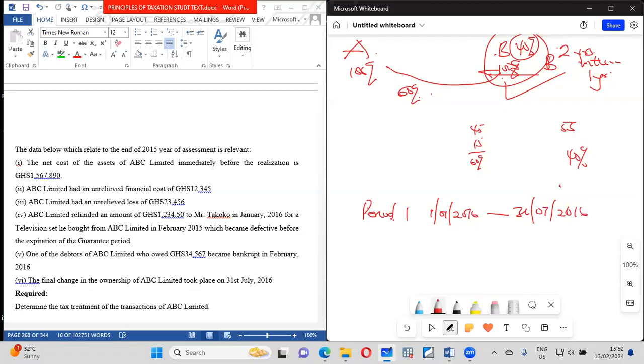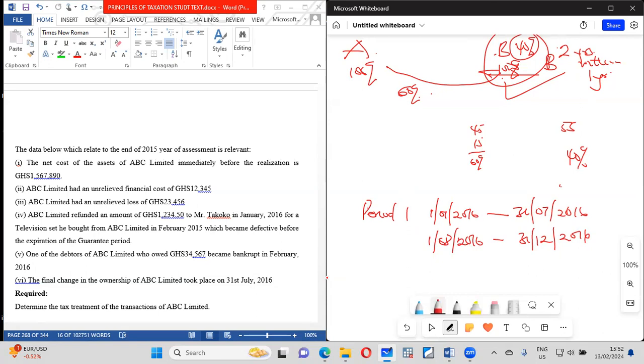And the second year of assessment will be from 1st August 2016 to 31st December. So you prepare the account to when they were in themselves, then also from where they weren't existing. It will be a different timing altogether.